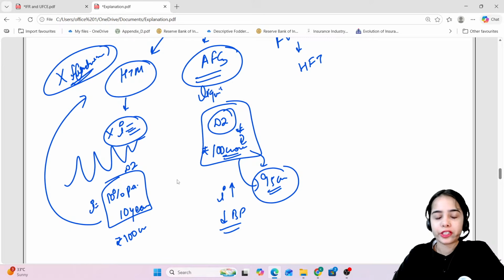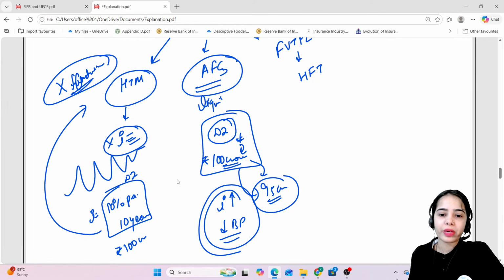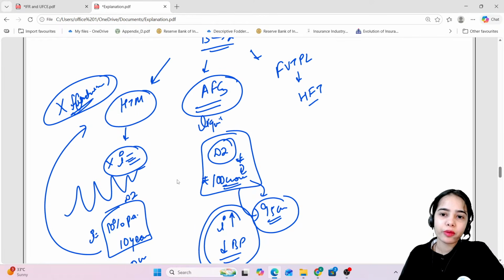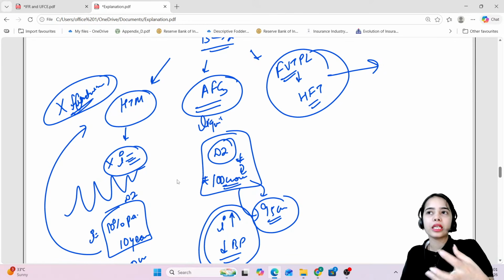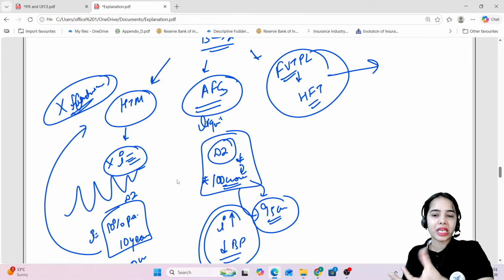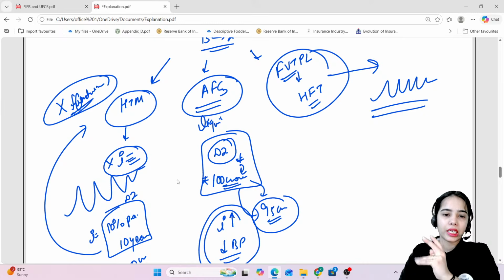So for available for sale, the bank might have to sell the security because of liquidity concerns. In this case, if the bond prices are fluctuating in the market, it might affect the bank also. Held for trading, these are the instruments that are actually taken at fair value, for trading purposes. So yes, they also fluctuate according to the market conditions.